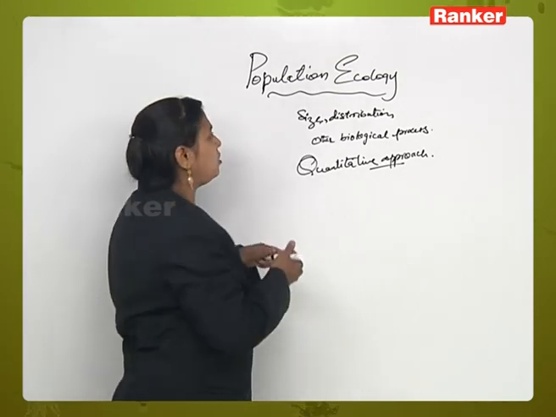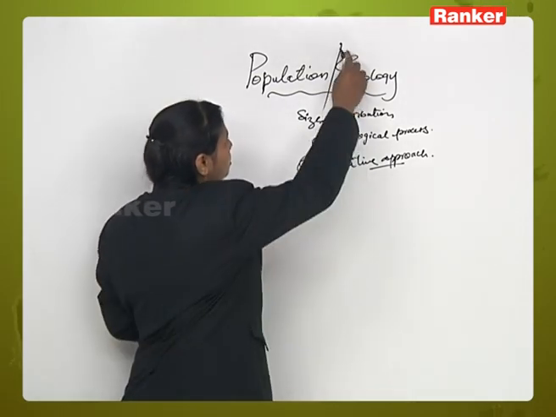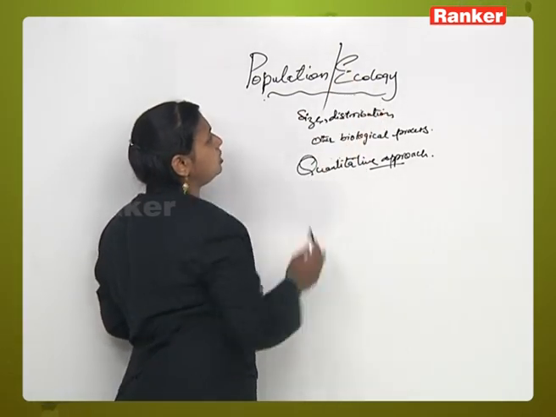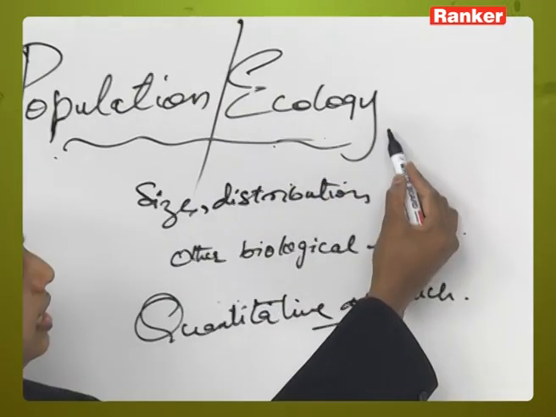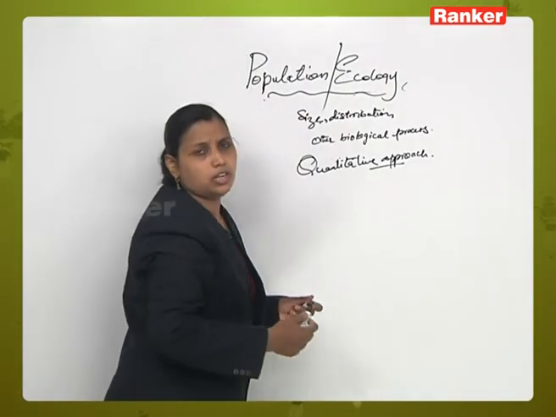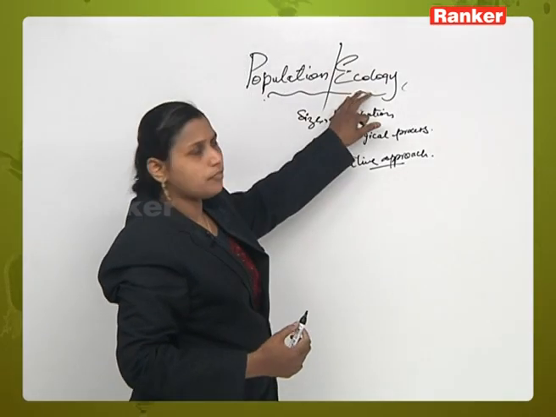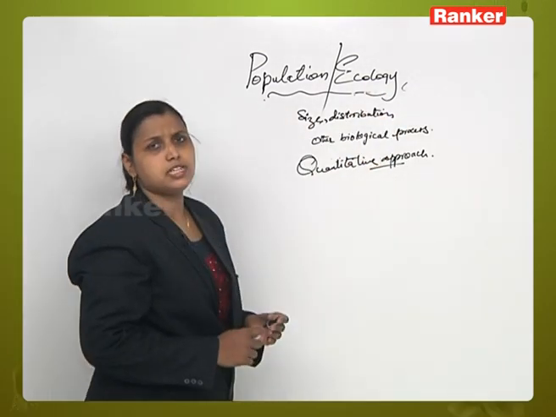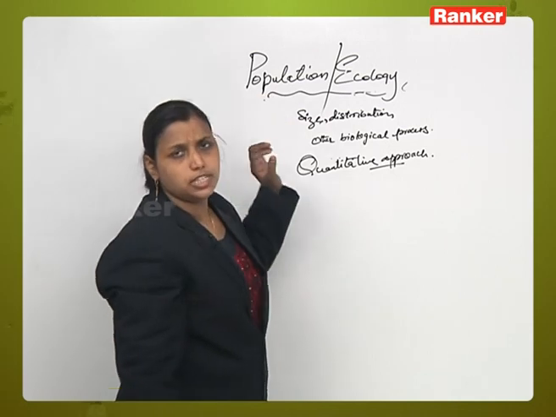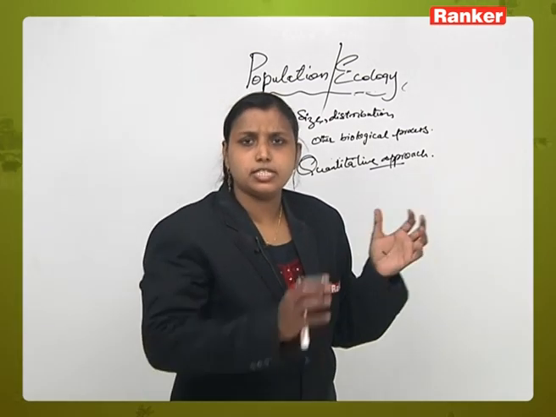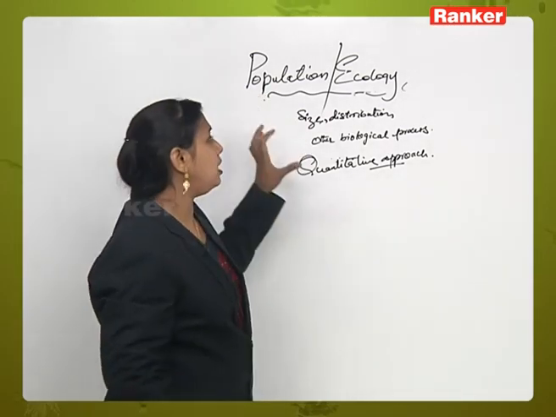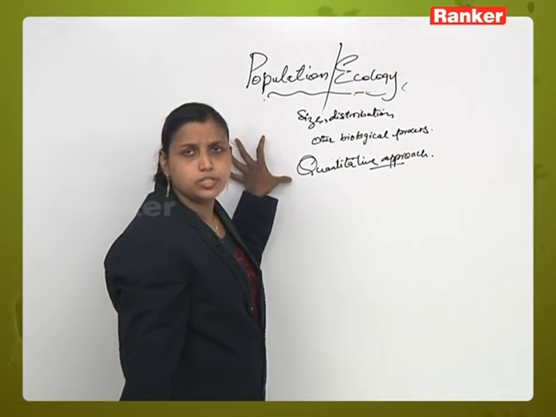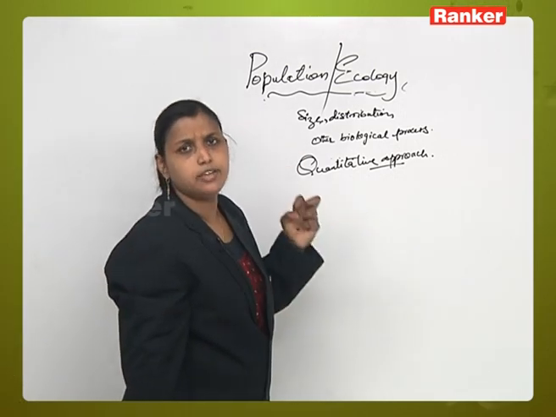We divide population ecology into two: first is population and second is ecology. So, ecology, what we said, eco means the house or the study of the area where the particular organism is living. So, what is population here? As we studied in earlier class, population is a group of individuals of the same species living in a particular area.